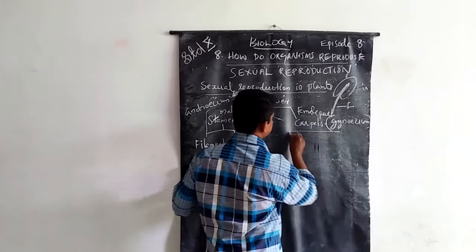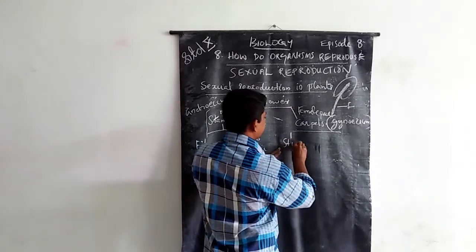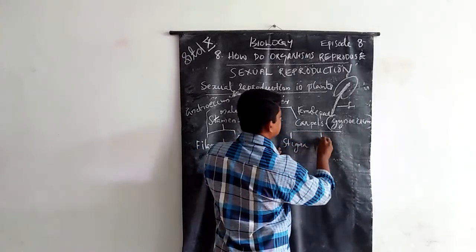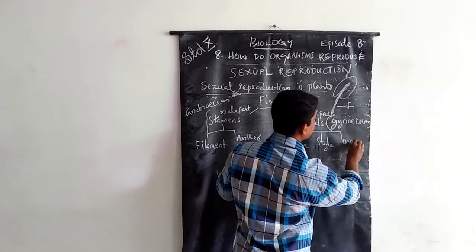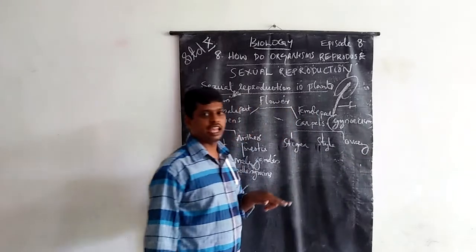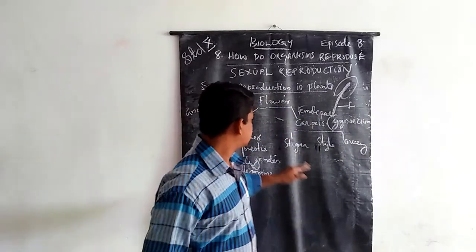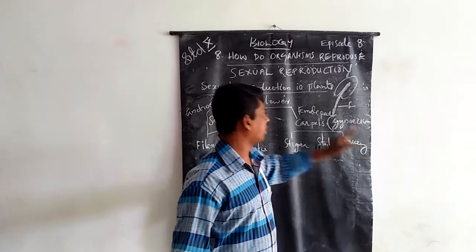That is stigma, style, ovary. The carpels have three parts: stigma, style, ovary.